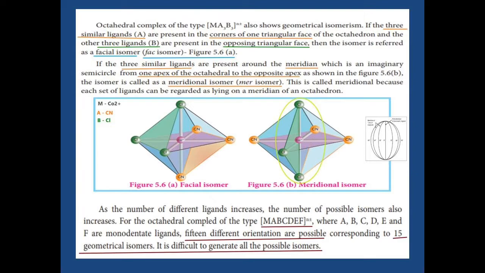Now the another type in octahedral complexes is where the central atom is linked with 6 different ligands, that is A, B, C, D, E, F monodentate ligands. Here we get 15 different orientations. So we get 15 geometrical isomers, but it is difficult to generate all these isomers. So you have to remember one thing: 15 geometrical isomers arise in this type.